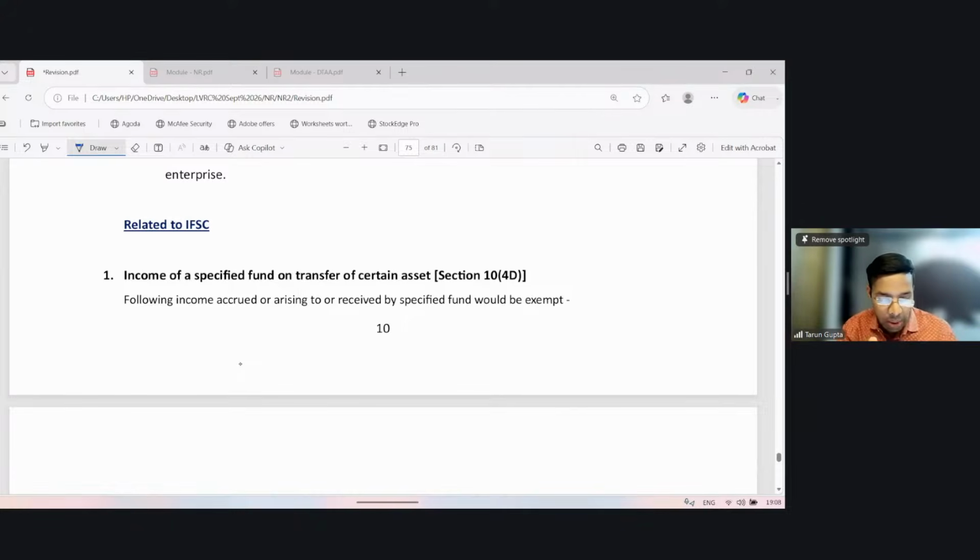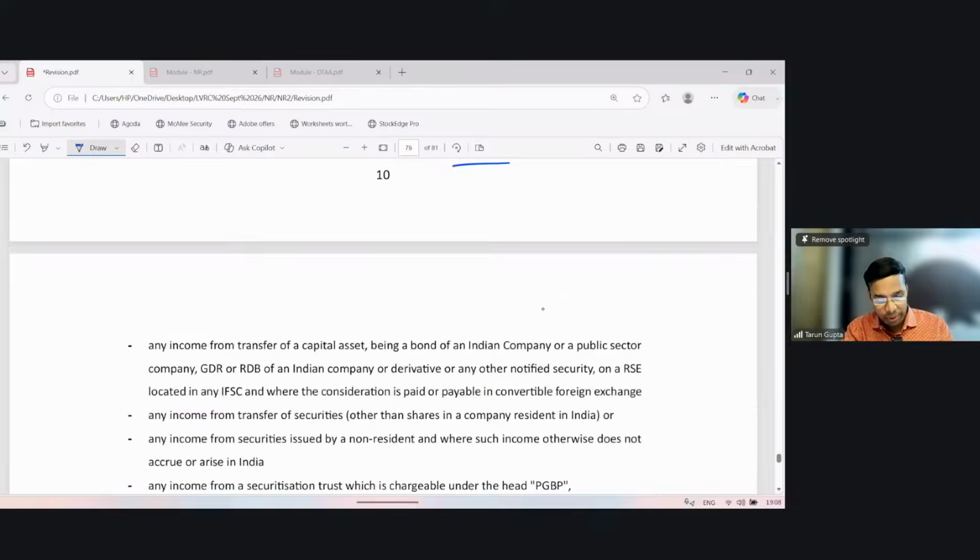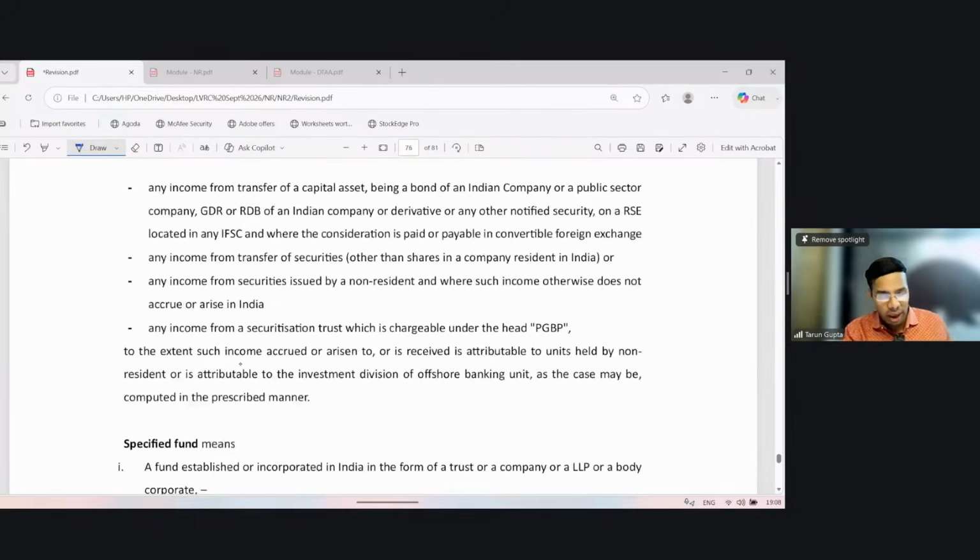So, firstly, the income was specified from transfer of certain assets. The following income accruing or arising to or received by a specified fund shall be exempt. One is the income from transfer of a capital asset being a bond of an Indian company or public sector company, GDR or RDB of an Indian company, or derivative or any other notified security on a recognized stock exchange located in any IFSC, where the consideration is paid in convertible foreign exchange.